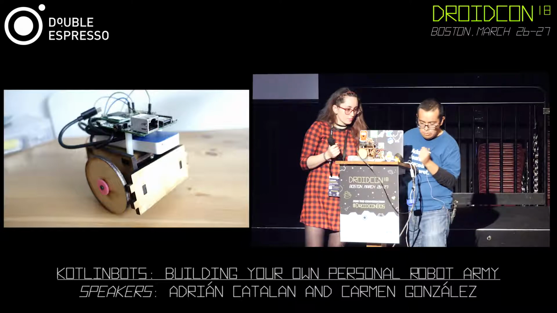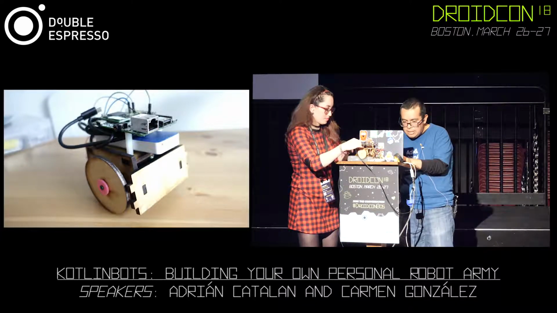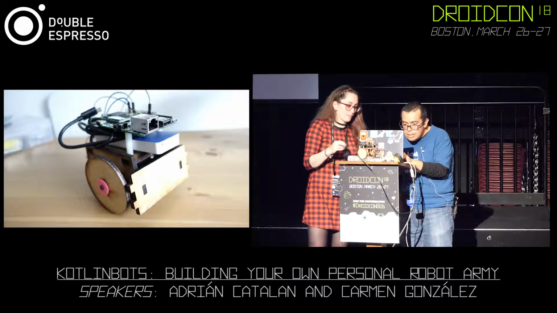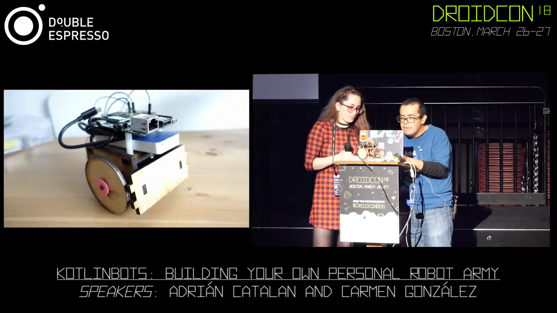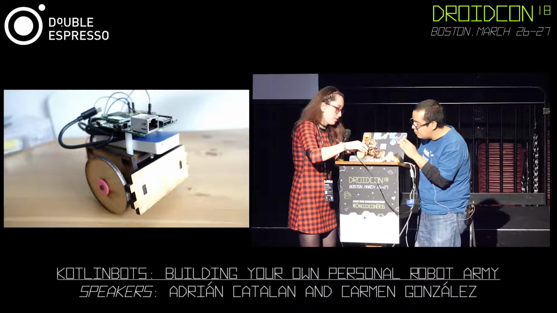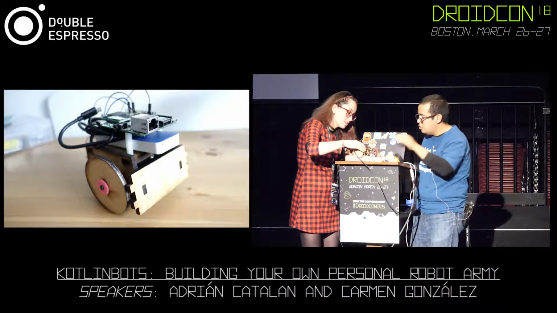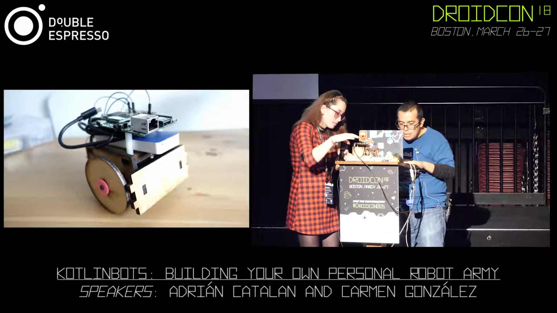I think that's supposed to be working. Let's check the log. There it is. So the one that is working is the one on this side. Okay, just wait a bit.